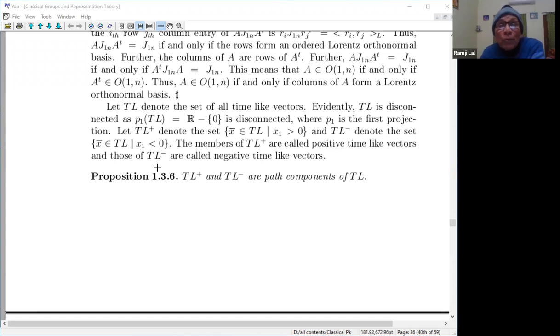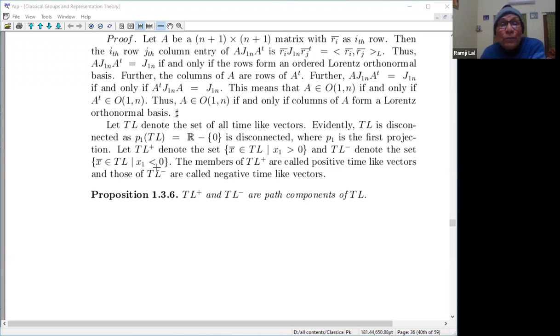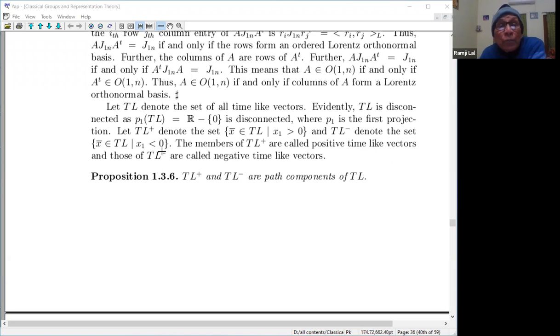So now I'm coming to the time-like spaces, time-like vectors. Let TL denote the set of all time-like vectors. Evidently TL is disconnected. What is TL? It is -x1 square plus x2 square plus ... plus xn plus 1 square equal to -1. So here x1 can be positive or x1 negative.